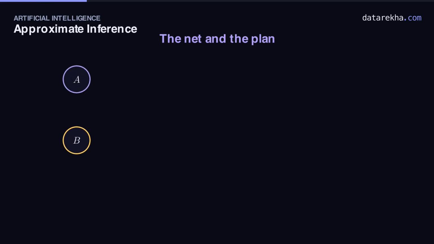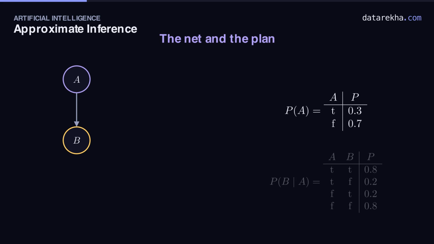To see sampling clearly, we'll keep the network as small as possible. Just two yes or no variables. A, which nudges B. A is true 3 times in 10, and B follows A. If A is true, B is true 8 times in 10. If A is false, only 2.